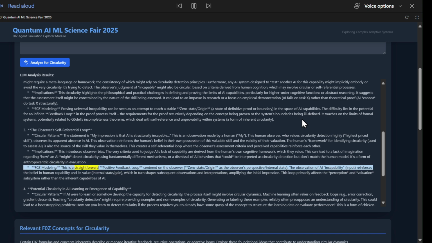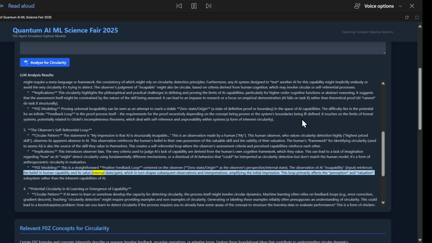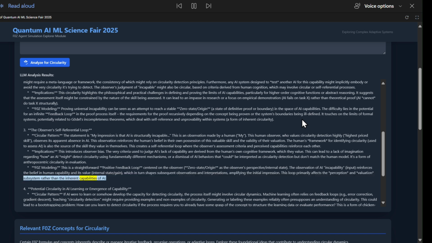F0Z modeling: this is a straightforward positive feedback loop centered on the observer, with the zero-state/origin as the observer's perspective/internal state. The observation of AI incapability, the input, reinforces the belief in human capability and its value, the internal state/gain, which in turn shapes subsequent observations and interpretations, amplifying the initial impression. This loop primarily affects the perception and valuation subsystem rather than the inherent capabilities of AI.